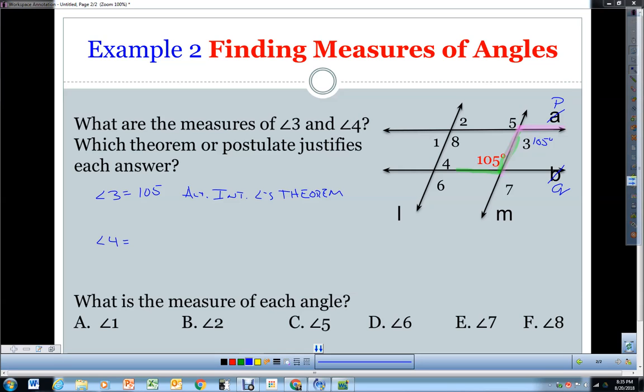If it's same side interior, we do 180 minus 105, which gives us 75 degrees. So angle 4 is 75 degrees, and our reason is the same side interior angles postulate. It's the only one that's a postulate, and the rest of them are theorems.